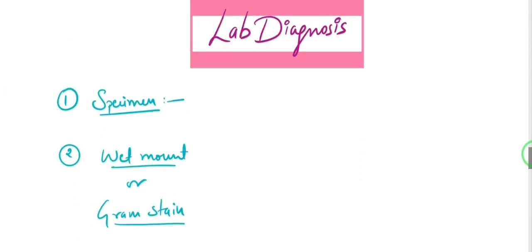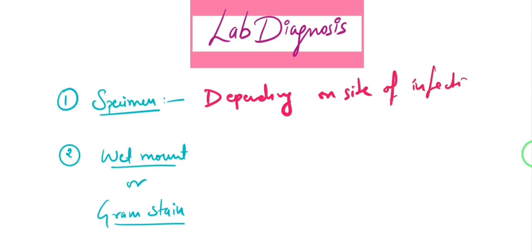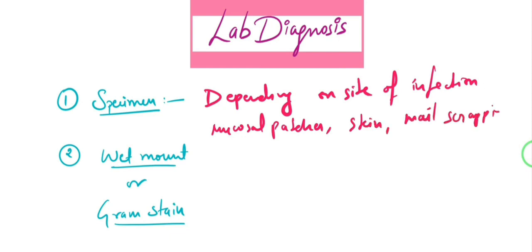So what are the specimens that you want to collect in case your patient is suspected to have candidiasis? That will be dependent on the place that you are seeing, right? So the specimen will be depending on the site of infection, right? Like if it's a urinary tract infection, or if you're seeing septicemia, you're going to collect blood, urine, sputum, right? So various things like mucosal patches in case of oral thrush, or skin, nail scrapings, or you can collect blood, urine as well.